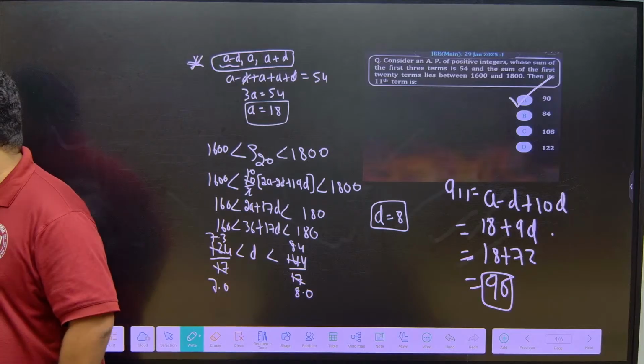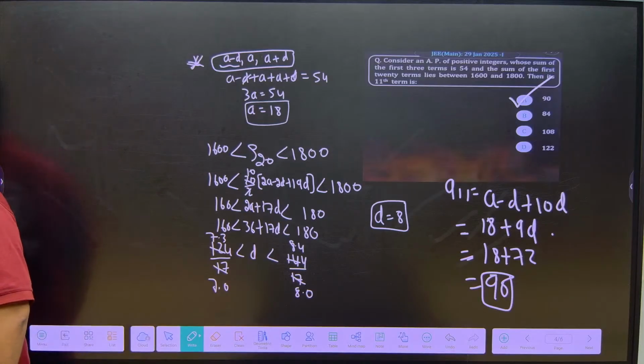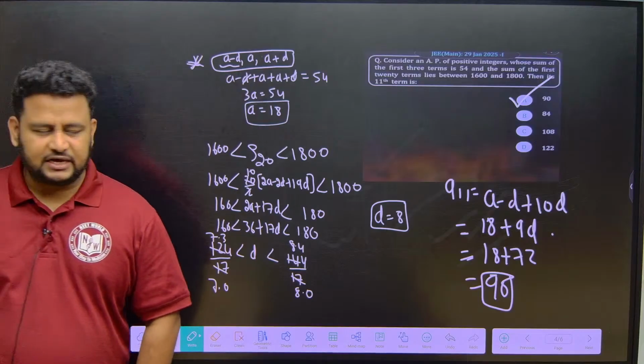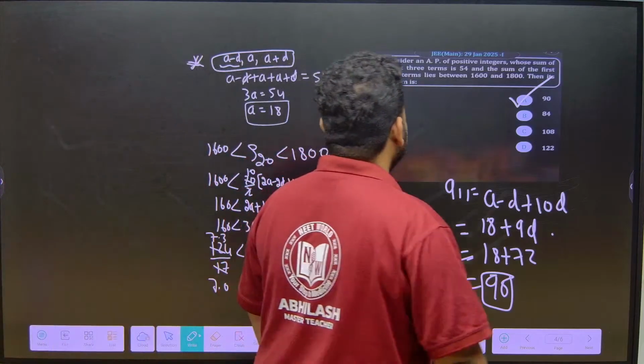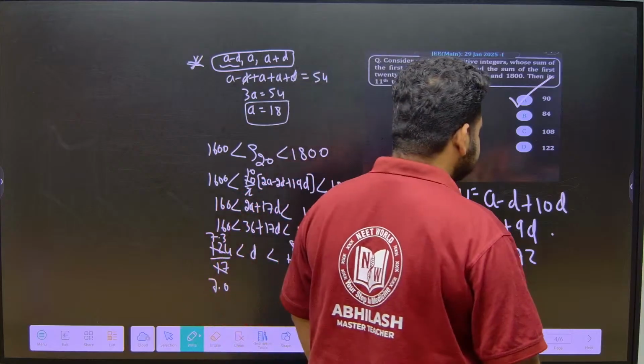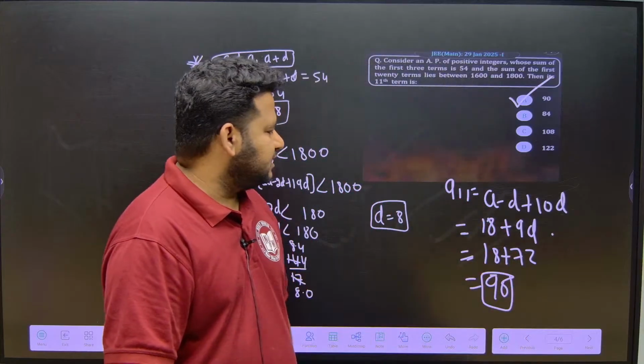This is how we can solve this question. Clear? All right. Understood? So we got the answer as 90. That is the right answer to this question. Clear, friends? 90 is the right answer.